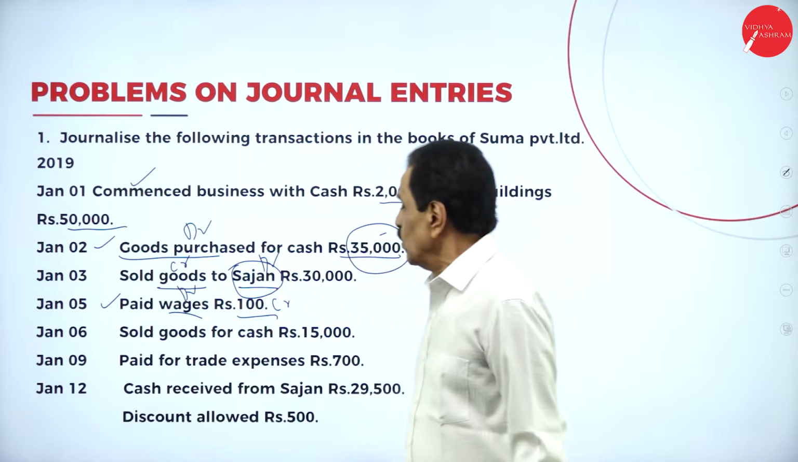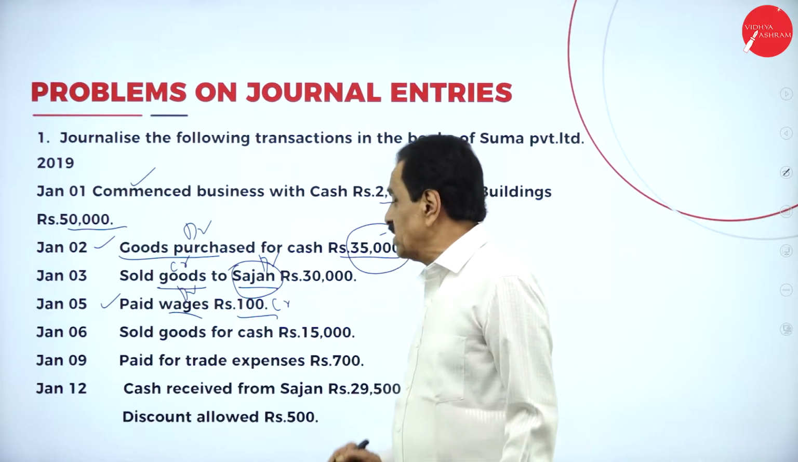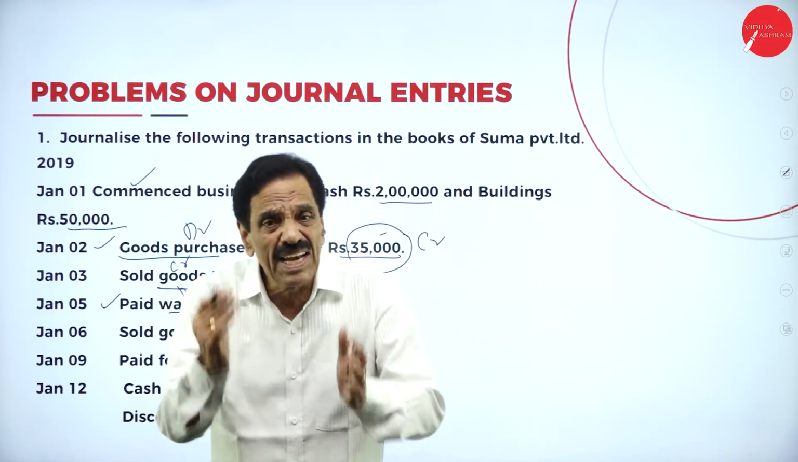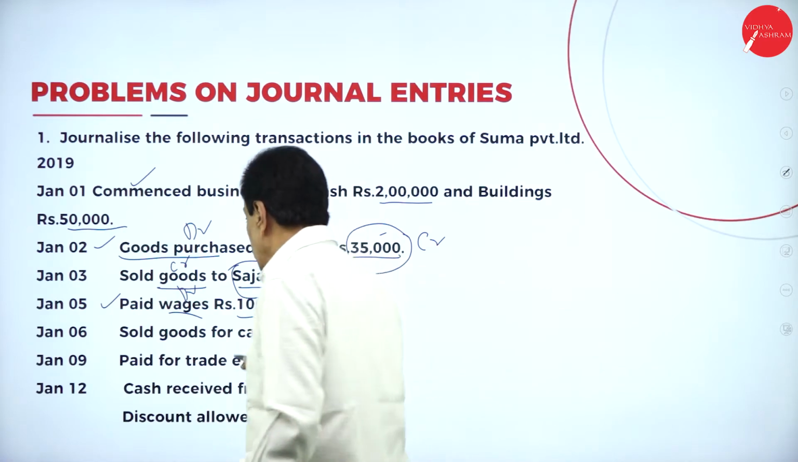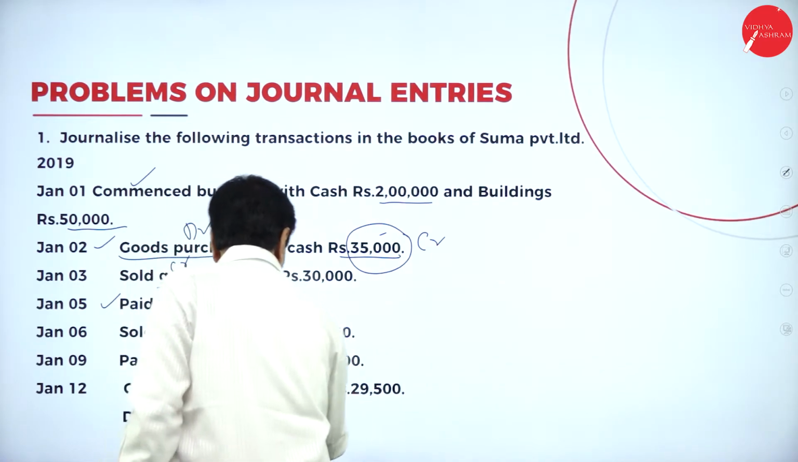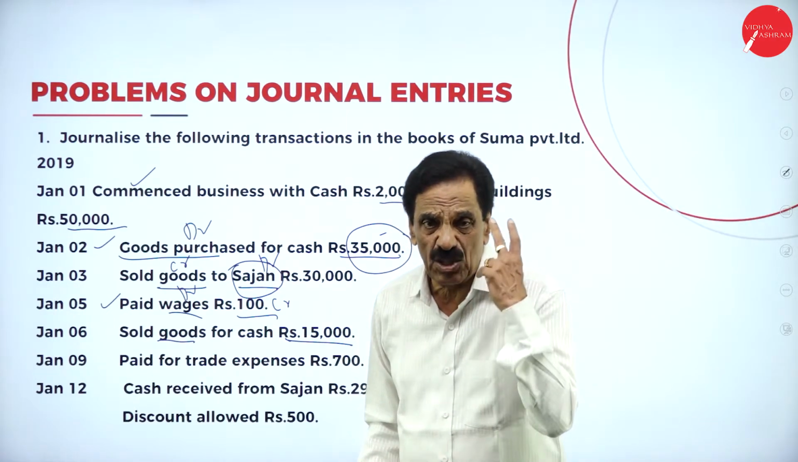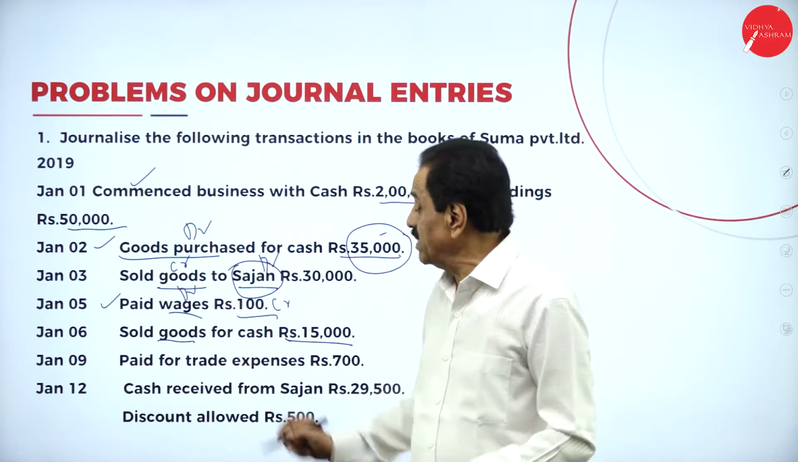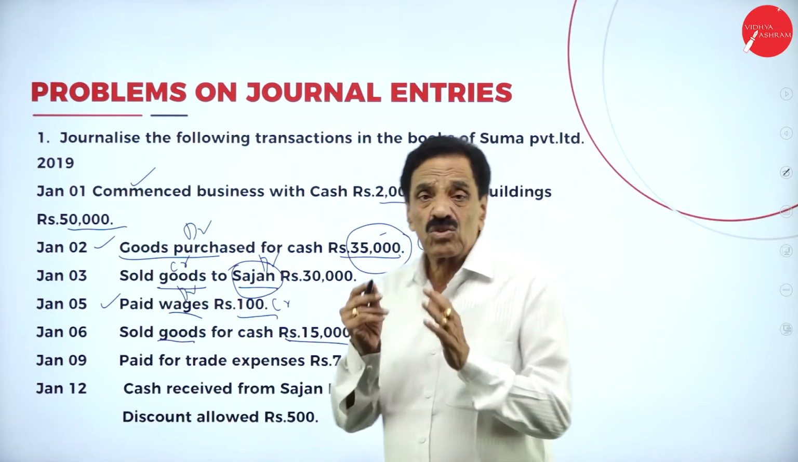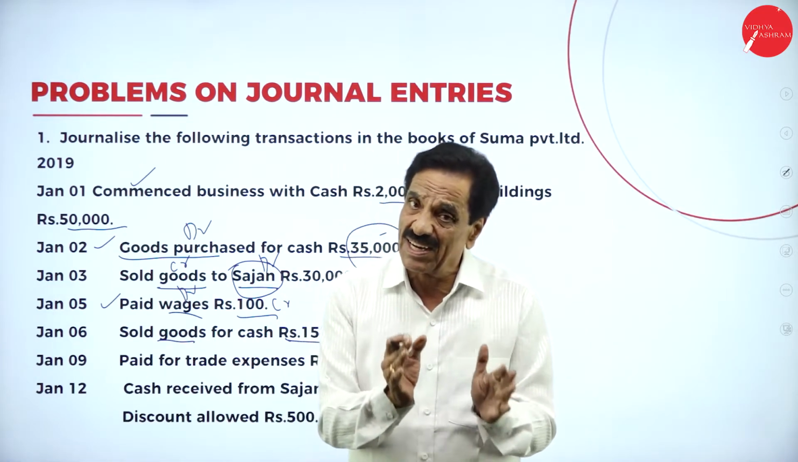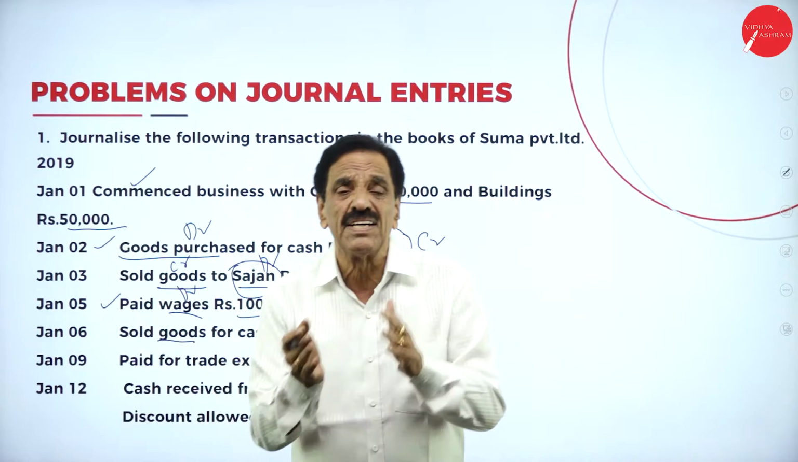6th entry. Sold goods for cash rupees 15,000. We are selling the goods for cash. So which are the two accounts? One is the goods, one is the cash. Goods comes under real account. Cash also comes under real account.